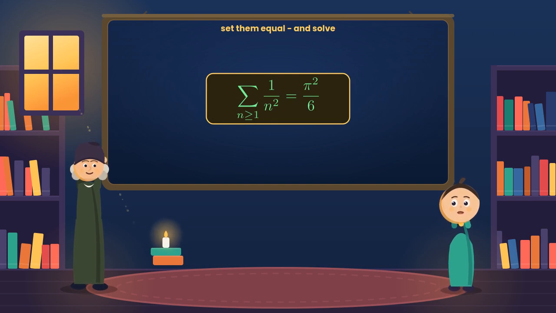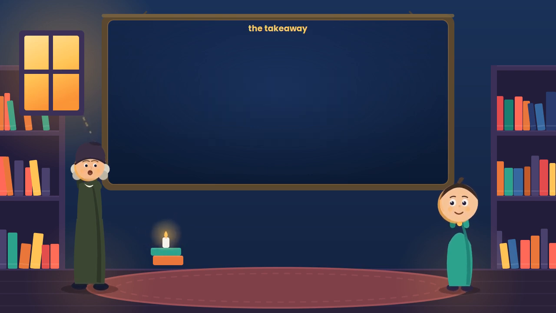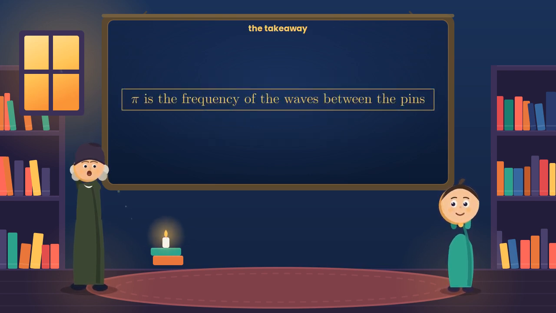So pi never came from a circle at all. It came from the frequencies of the waves trapped between the two pinned ends. Precisely, pi was the frequency of the waves living between the pins. The Basel problem has many proofs, but few show you so clearly and so physically exactly where the pi is hiding.